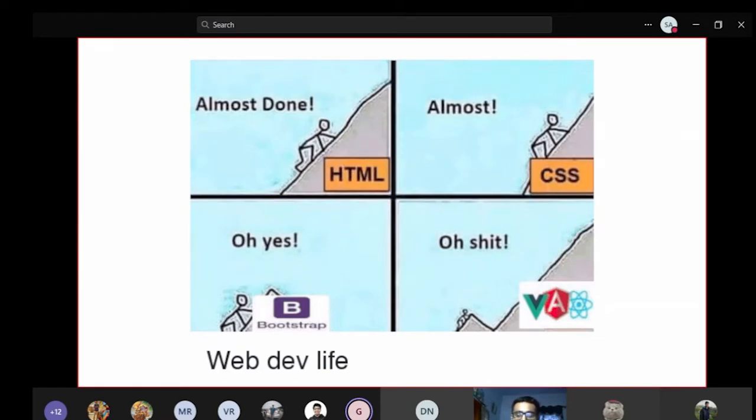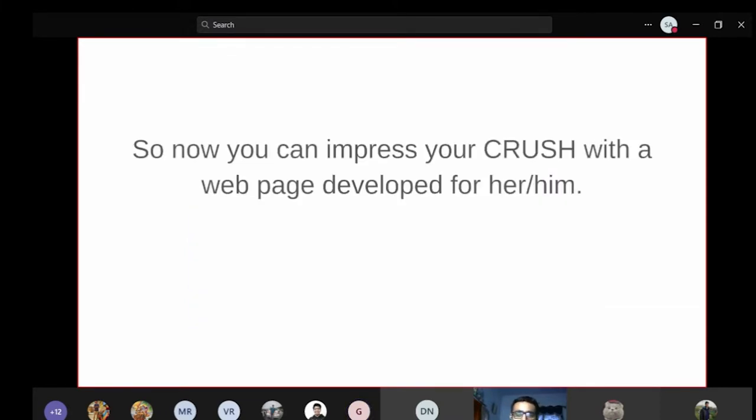So we are thinking of covering all those things that you see on the top of the hills. But initially, since this is a basic requirement, we are planning to go through HTML and CSS, and we are going to spend just a 1 hour session on this today. So it will be mostly a revision session for you. So now you can impress anyone with the web page created by you, right? Now, this was the overview which I was talking about.